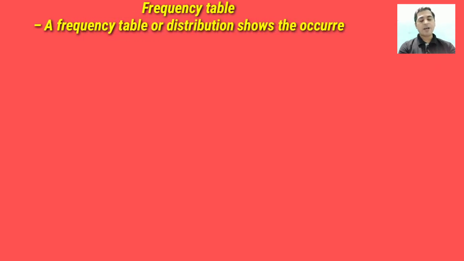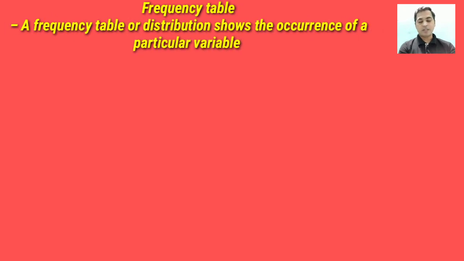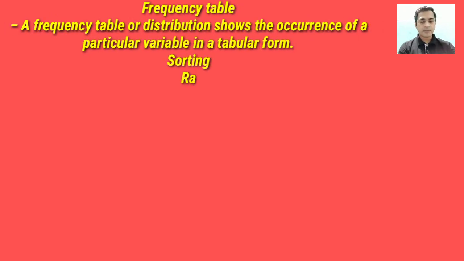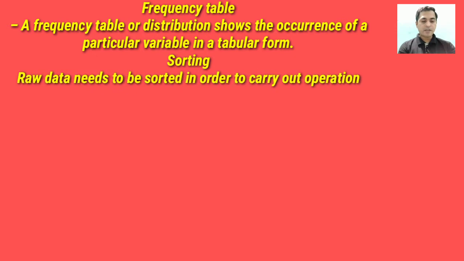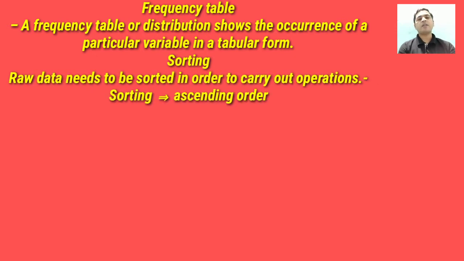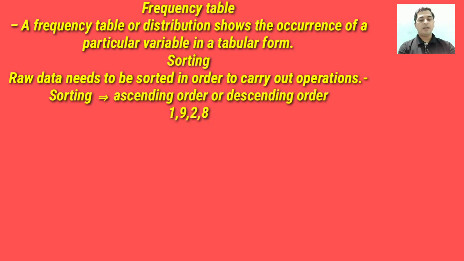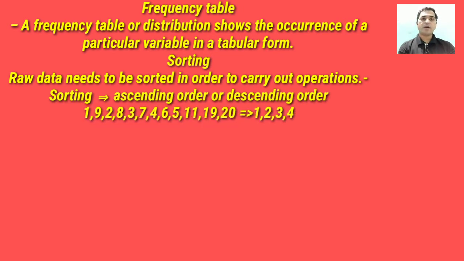So dear students, moving to the next topic, frequency table. A frequency table or distribution shows the occurrence of a particular variable in tabular form. Sorting: first of all, raw data needs to be sorted in order to carry out operations. Sorting can be in ascending order or descending order.